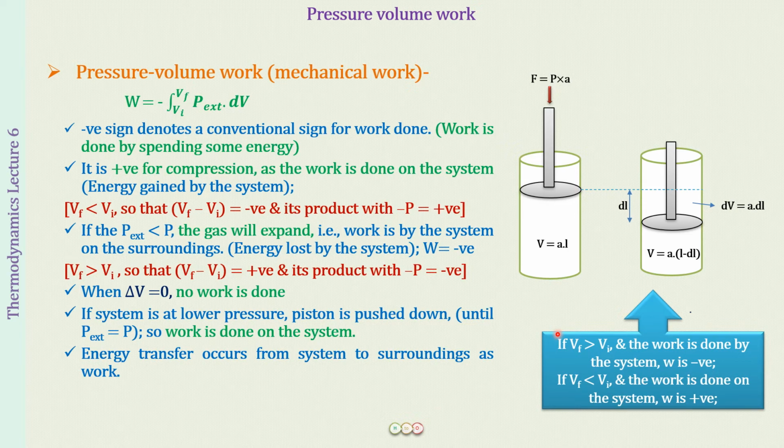So what you have to remember in a nutshell is that when V final is greater than V initial, work is done by the system, and work is going to be negative. When V final is less than V initial, then work is done on the system and work is going to be positive. Okay, so I hope now these sign conventions, positive, negative, everything is very clear to you.